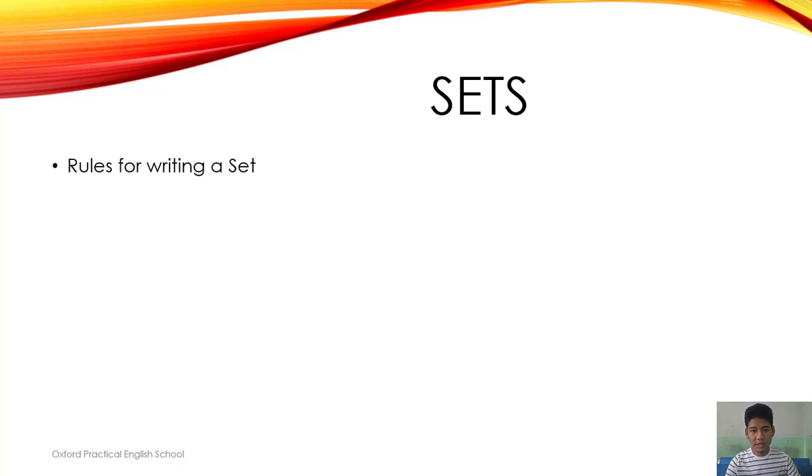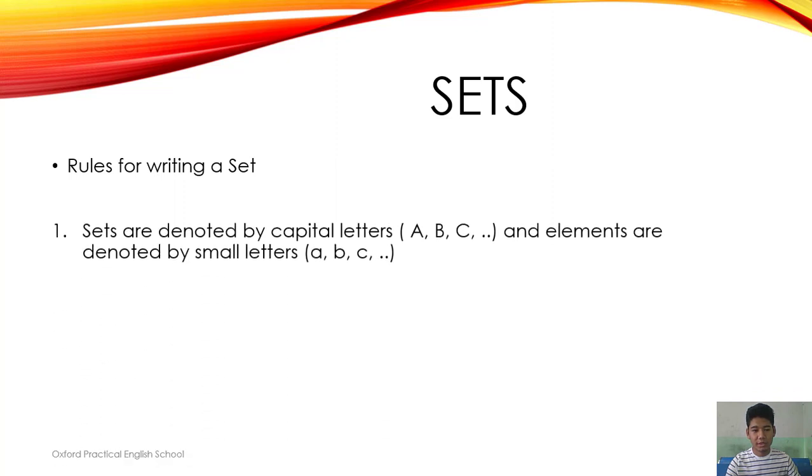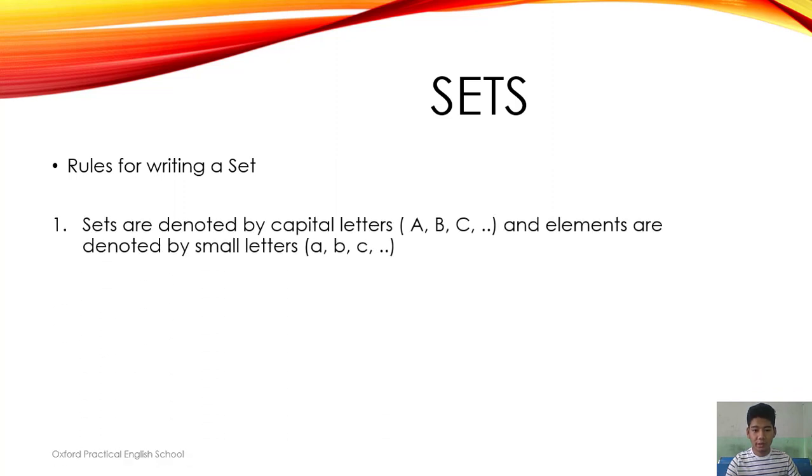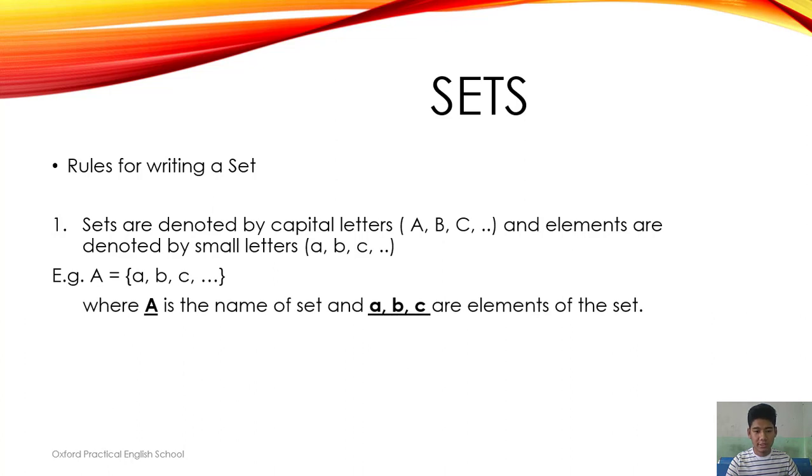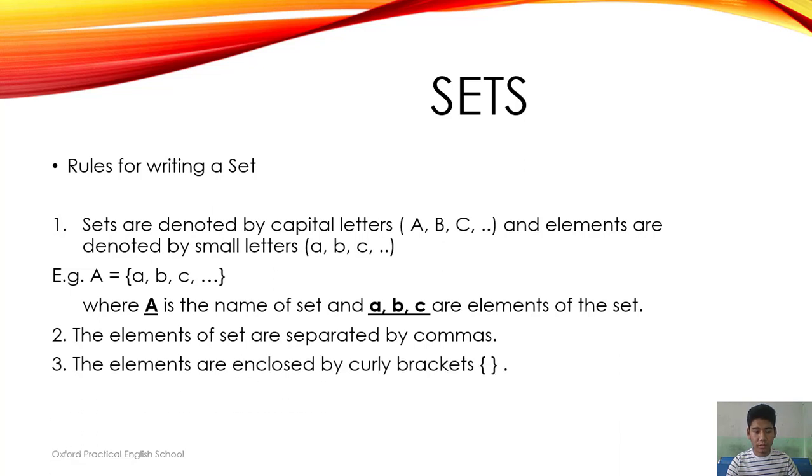And what are the rules for writing a set? The first rule is sets are denoted by capital letters and elements are denoted by small letters. For example, capital A is the name of the set and small a, b, c are the elements of the set. The second rule, the elements of a set are separated by commas as you can see in the example as well. The third rule, the elements are enclosed by curly brackets which you can also see in the example.